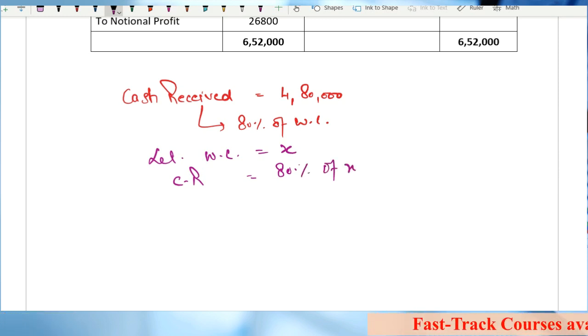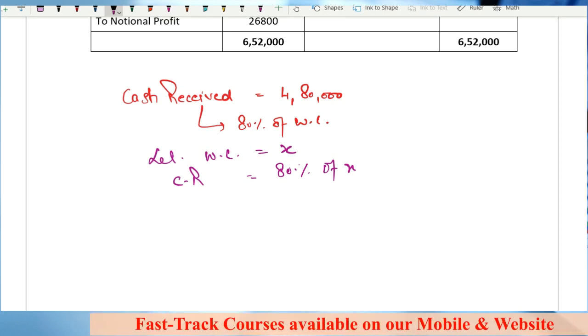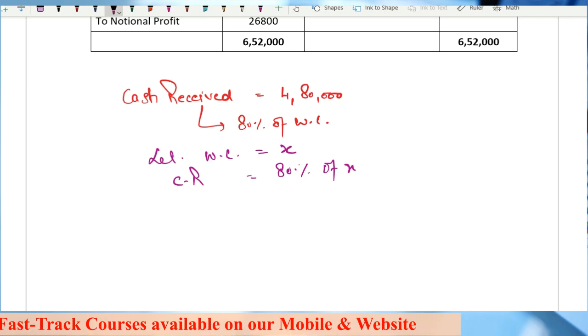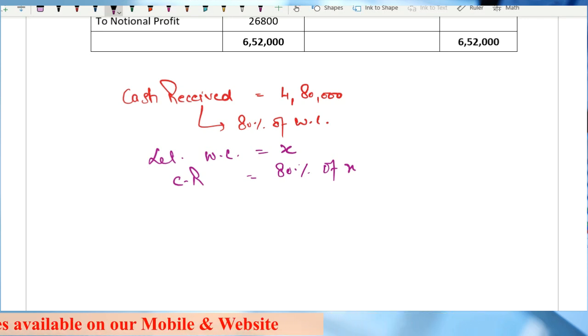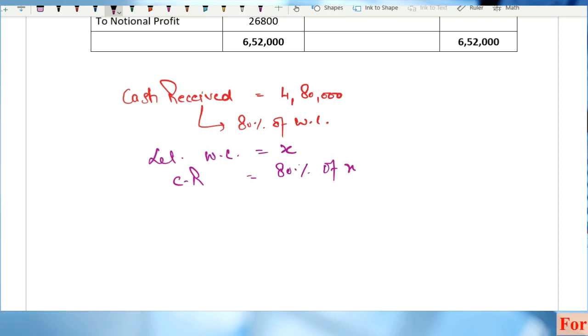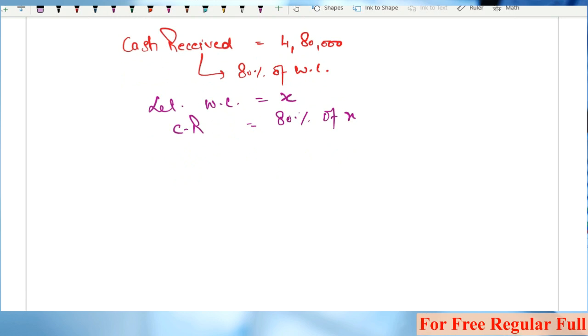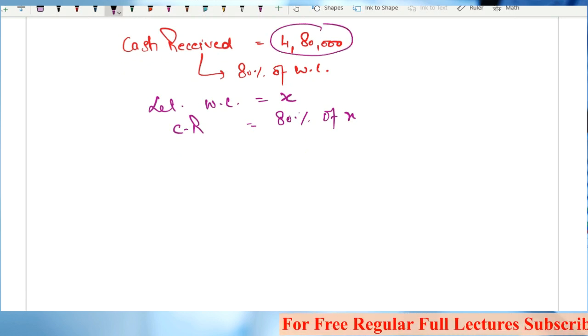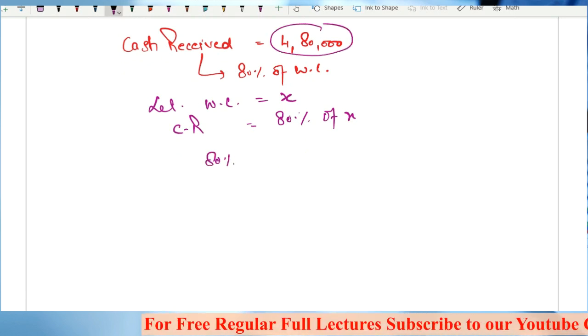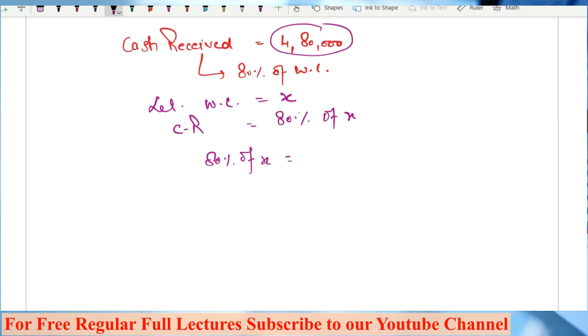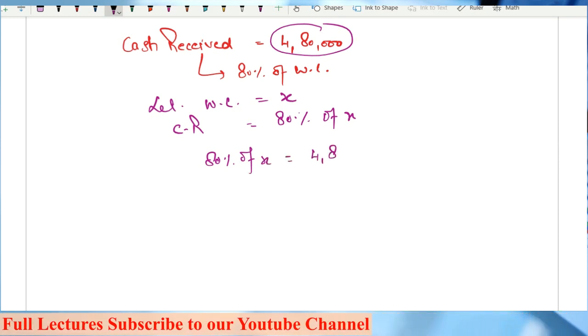It is given in the question that cash received is 80% of work certified. So if I don't have the value of work certified, I'll say let work certified be X. So cash received is equal to 80% of X. Cash received value is given to me, 4,80,000. From this I can say 80% of X is equal to 4,80,000.